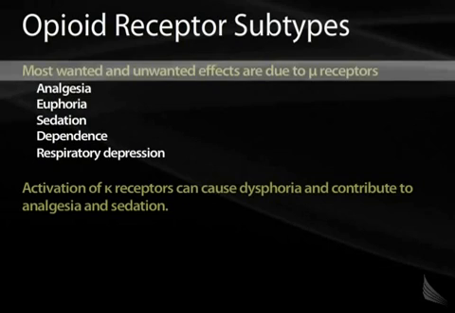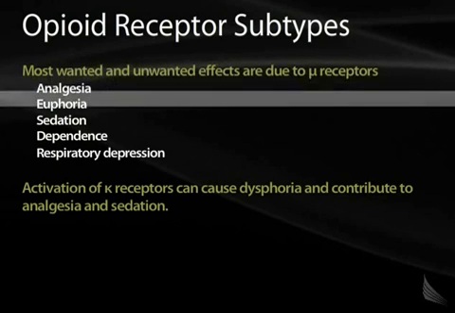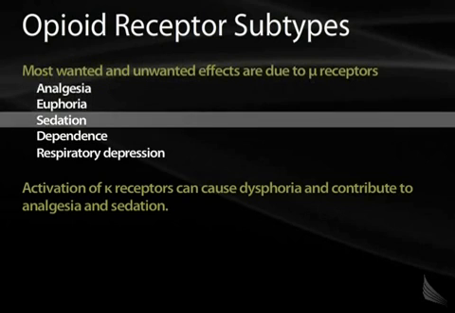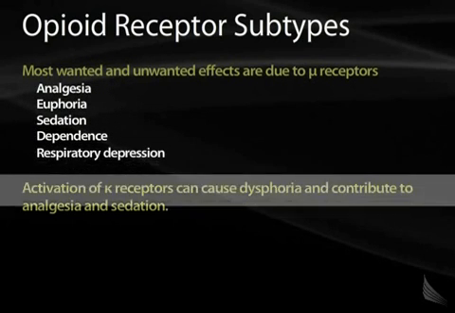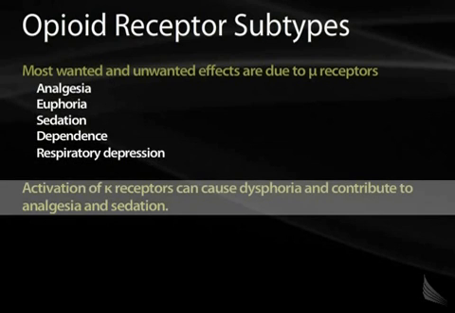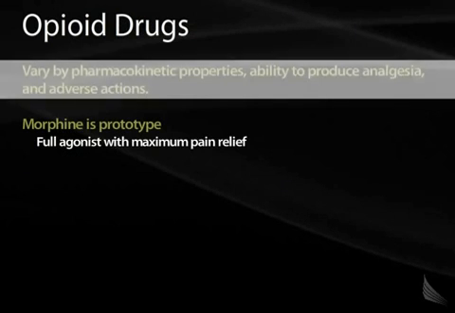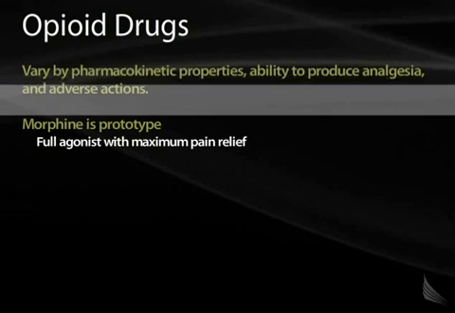The opioid receptor mu is responsible for many of the wanted and unwanted effects of opioids. By activating this receptor, you can see analgesia, euphoria, sedation, dependence, and respiratory depression. Whereas the activation of the kappa receptor, for example, can cause dysphoria and can cause analgesia and sedation. Opioid drugs will vary by their properties, their ability to produce pain control, and other actions and side effects.